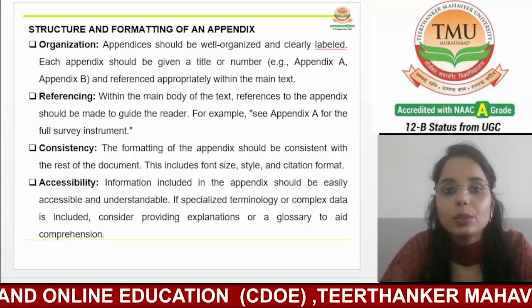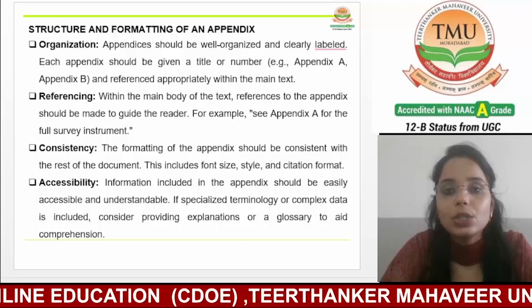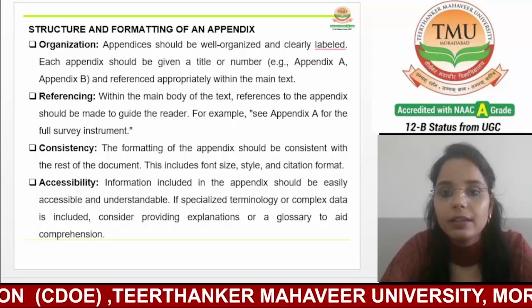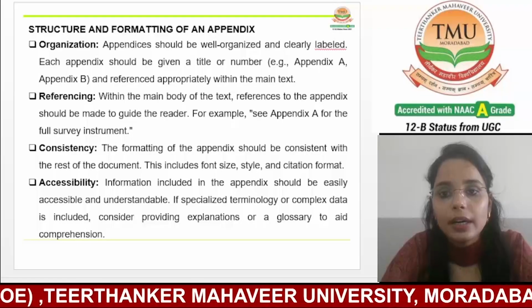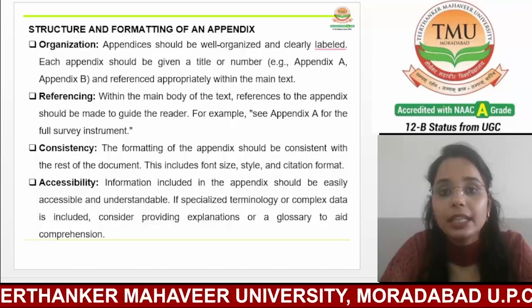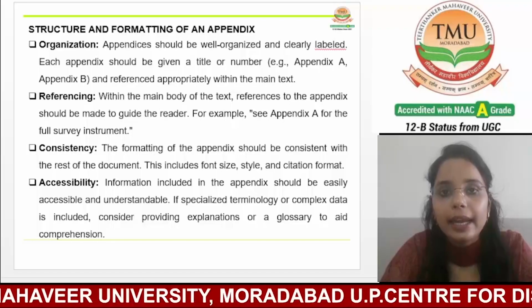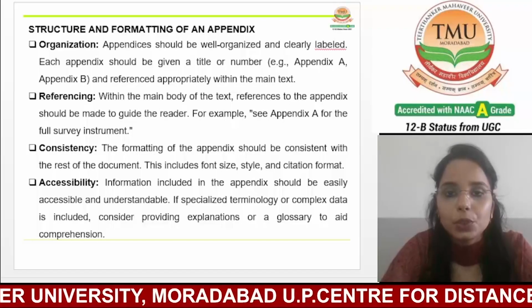The labels should reflect the content or the purpose of the appendix, such as Appendix A, survey instrument, Appendix B, raw data tables, Appendix C. Additionally, you can add according to your research work.